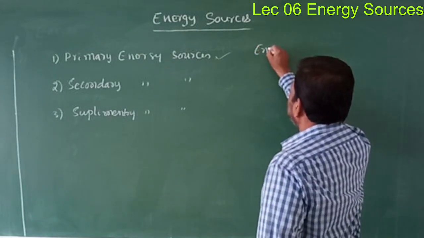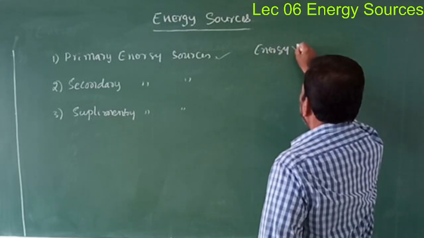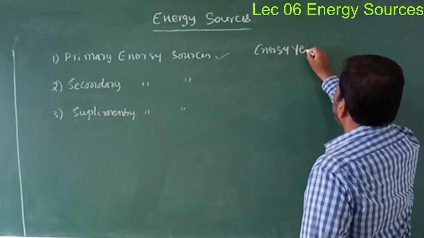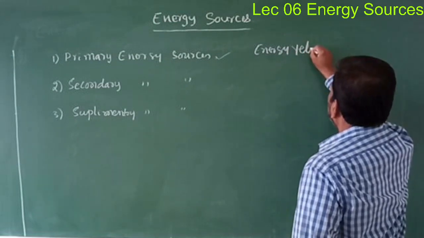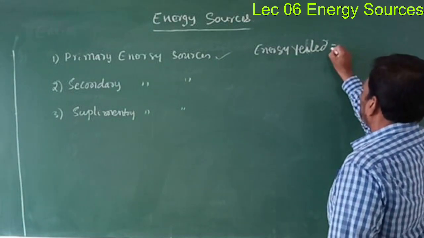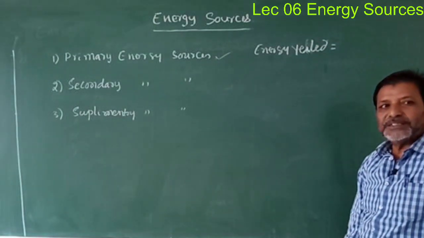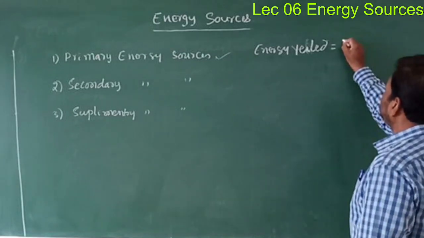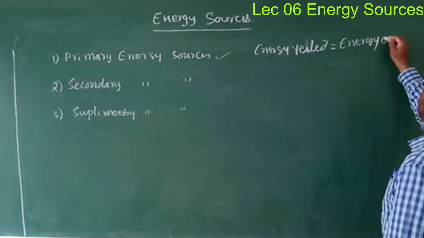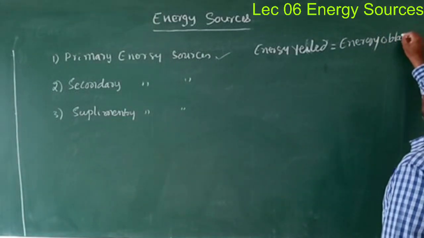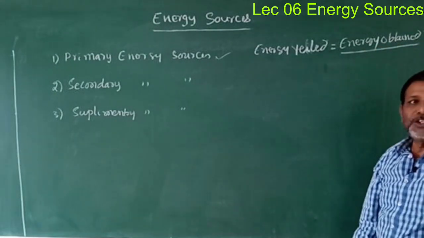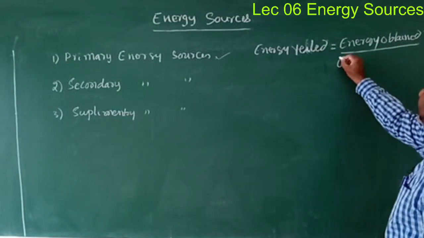Now, energy yield is equal to energy obtained divided by energy used.